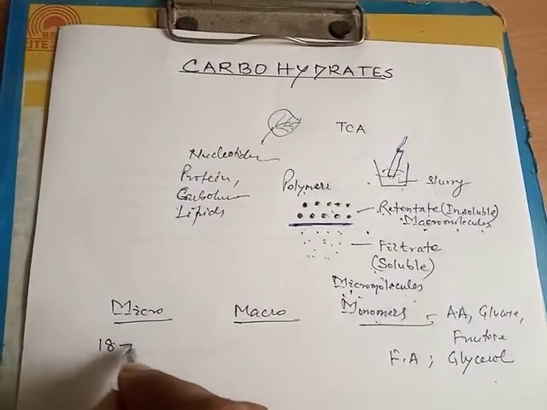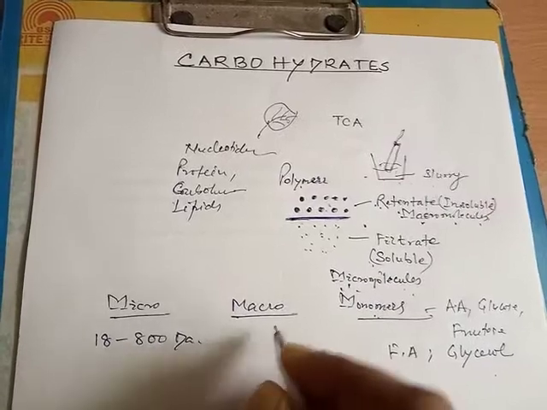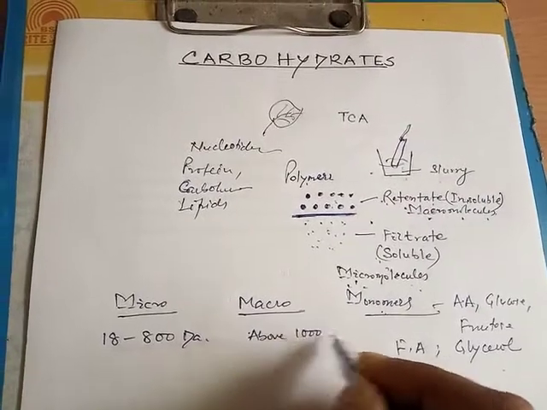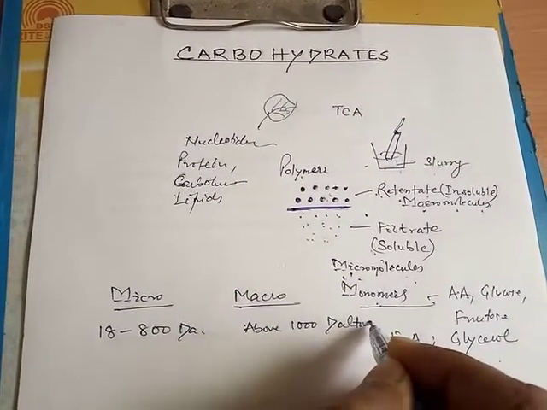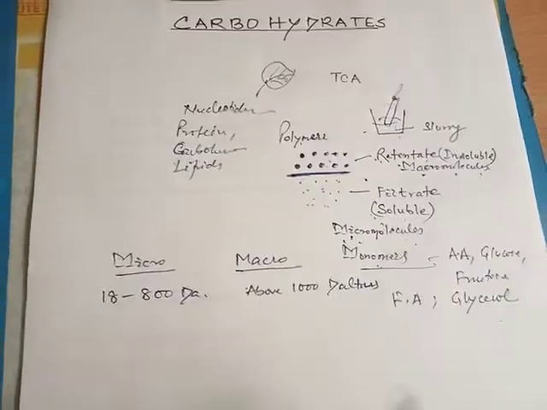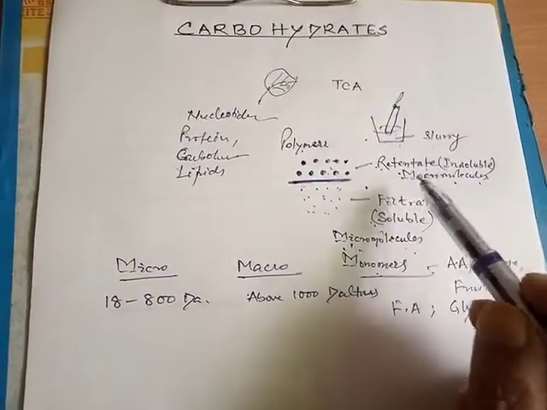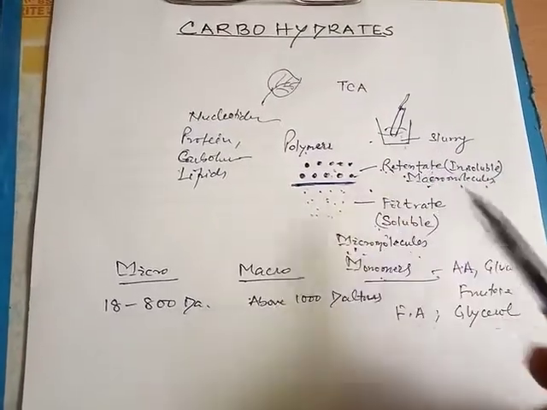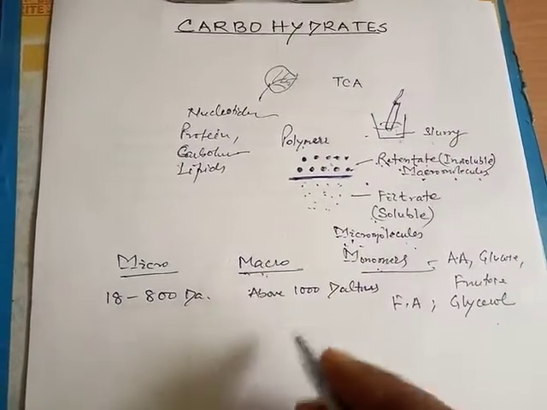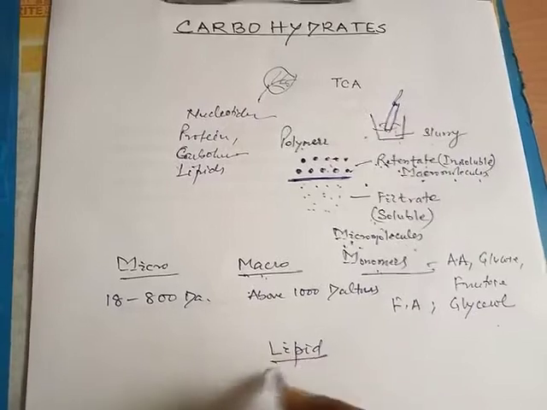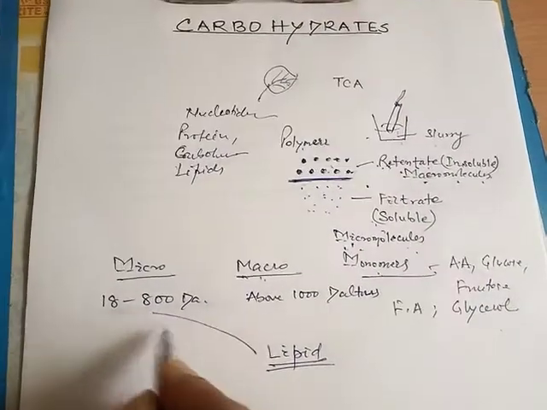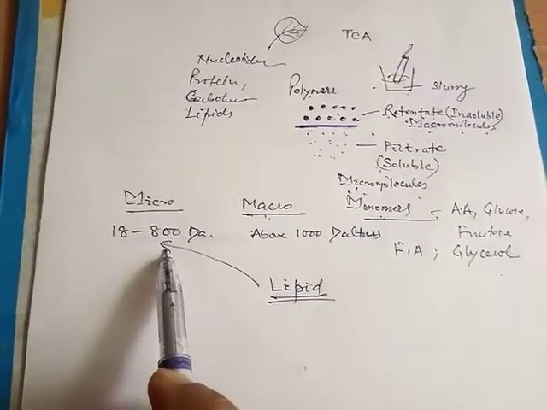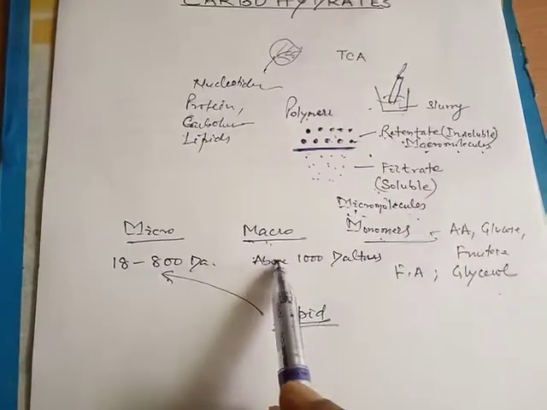There we also discussed the differences between micromolecules and macromolecules: the weight of a micromolecule ranges from 18 to 800 Daltons, whereas in the case of macromolecules the weight is above 1000 Daltons. We discussed that the lipids are found in the retentate category. So obviously they are categorized as macromolecules, but their molecular weight is below 800 Daltons. So why are the lipids found within the macromolecular category?